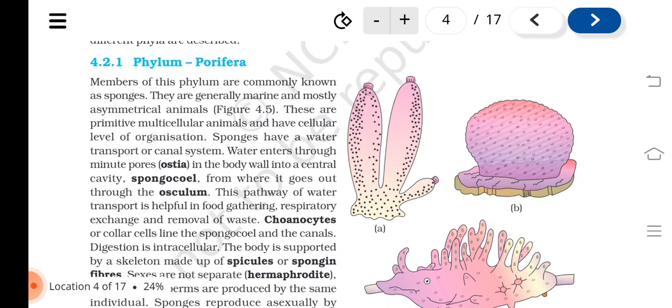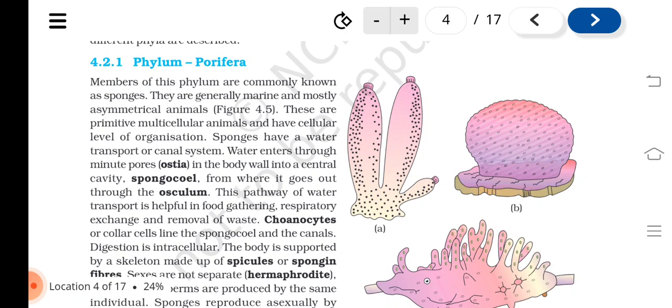Sponges have a water transport or canal system. Water enters through minute pores, ostia, in the body wall into a central cavity, spongocoel, from where it goes out through the osculum. This pathway of water transport is helpful in food gathering, respiratory exchange, and removal of waste.